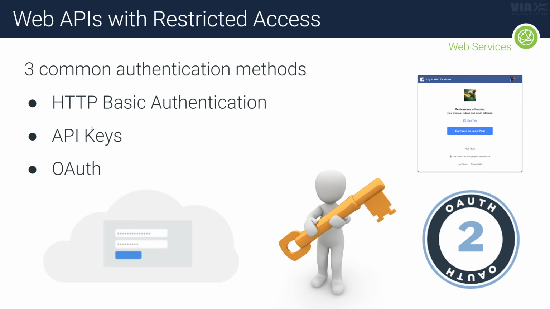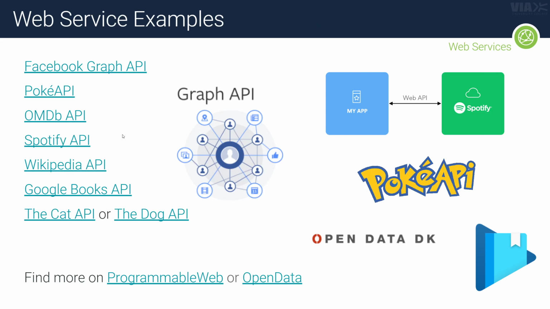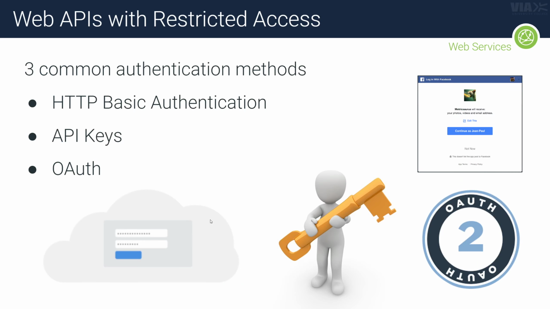And then we have the API key restrictions. That's basically like the cat and the dog one right here, and also the OMDB API. They use an API key as restriction. So that basically means you have to go onto the website, register as a developer, and then they will give you an API key, which you need to send along with your HTTP requests. Okay, so they can identify that it's actually you who made the request. So that's a very common way to restrict access and consumption of a web service.